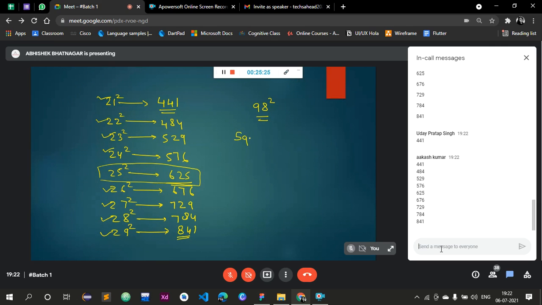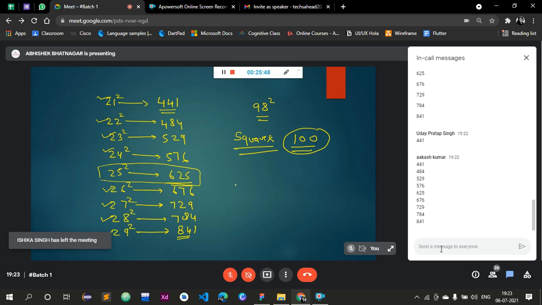And 25 square is 625 definitely. So this is the pattern for two numbers whose sum is 50. Got it? It will always be mentioned in the question clearly.